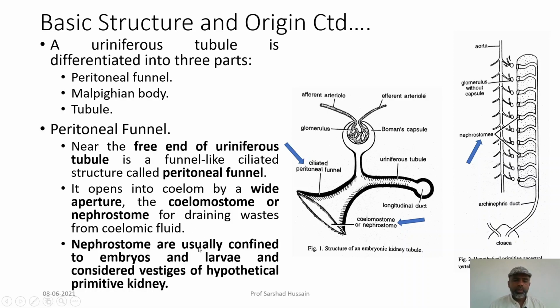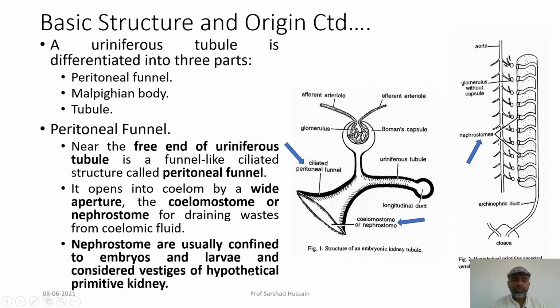Now, nephrostomes are usually confined to embryos and larvae and considered vestiges of the hypothetical primitive kidney. So, they are present in the larvae or the embryo, and they go as a vestigial organ having no function in the adult.